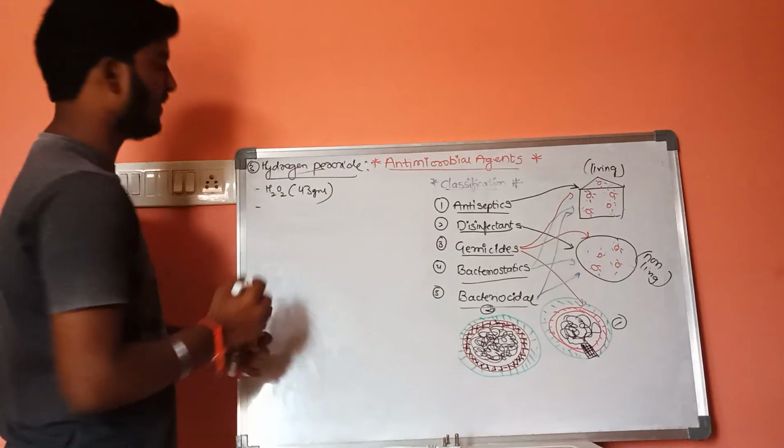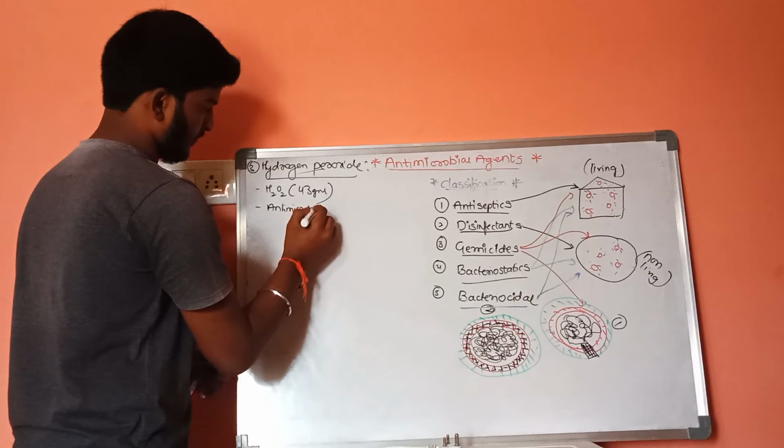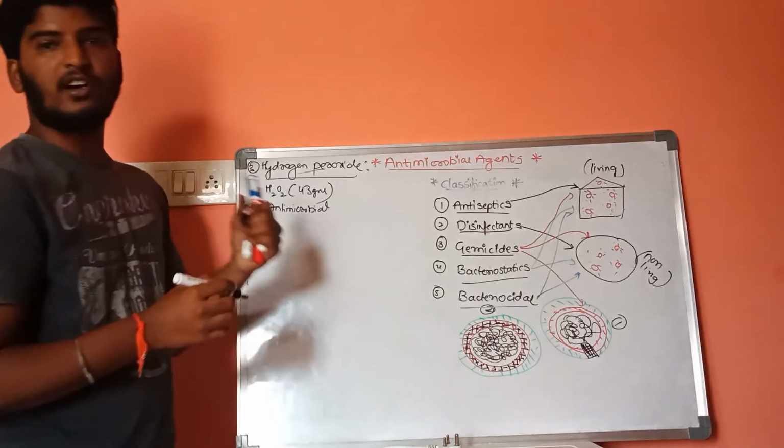It is used as an antimicrobial agent. It is slightly soluble in water.